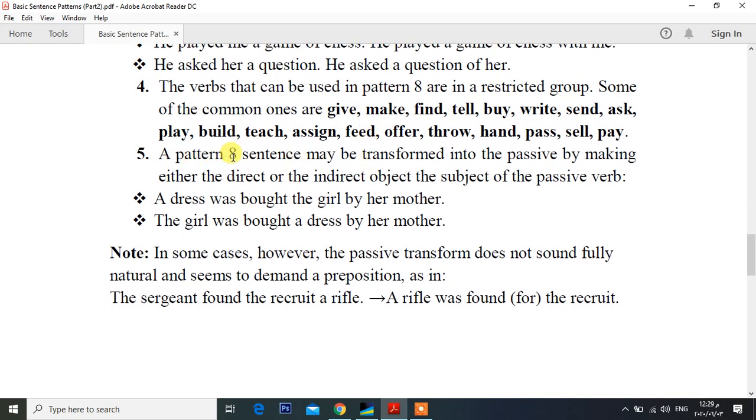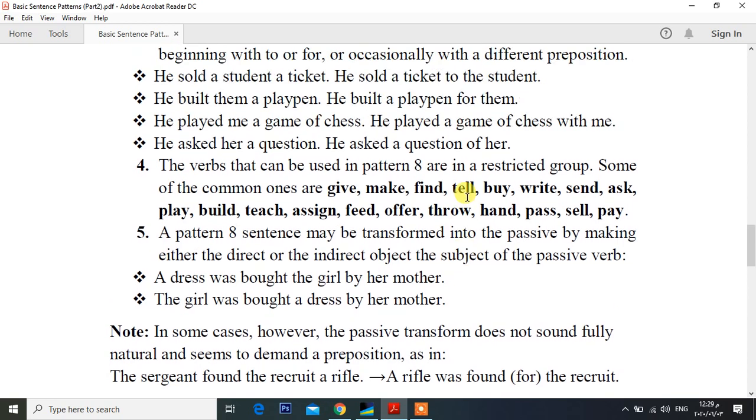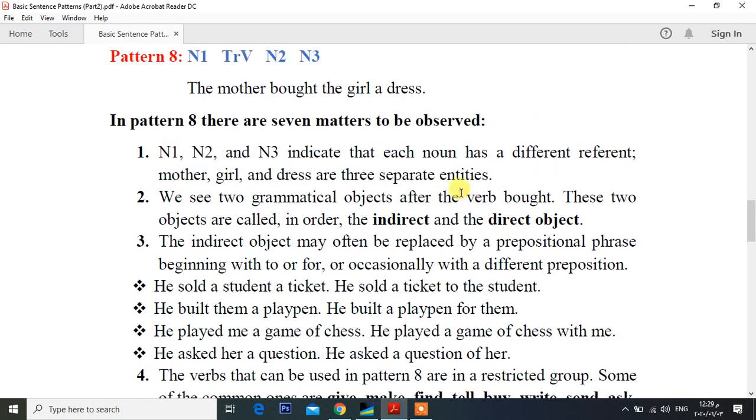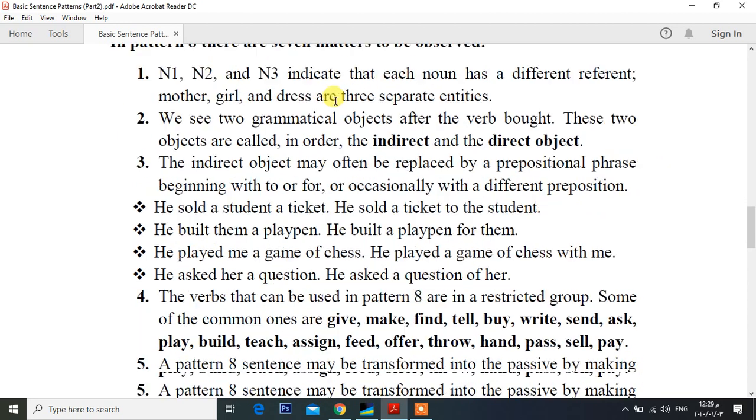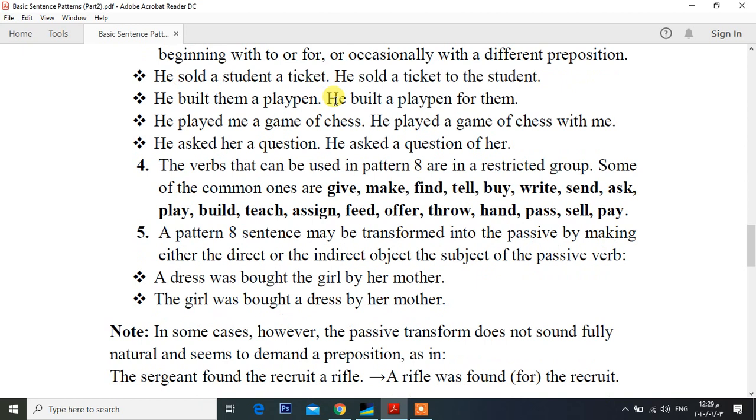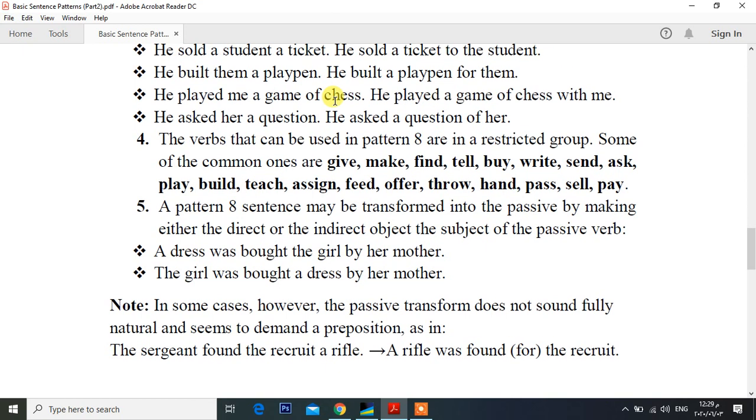In Pattern 8, a sentence may be transformed into the passive by making either the direct or the indirect object the subject of the passive verb. For example, let's go back to our original sentence. The mother bought the girl a dress. This is our original sentence. And we can make a passive form of this sentence.